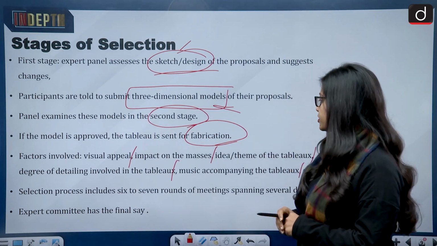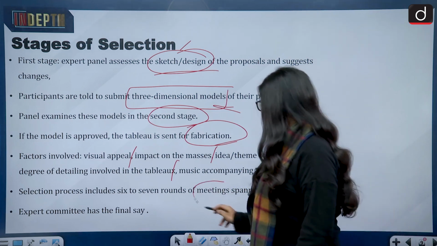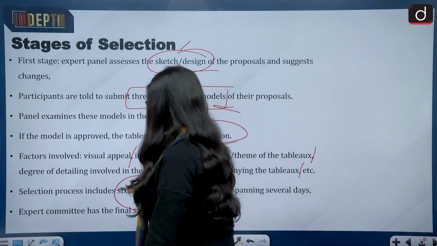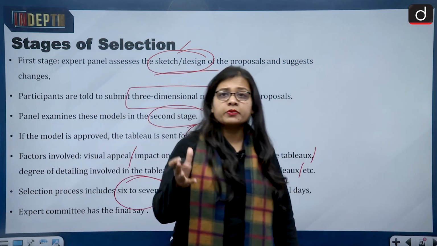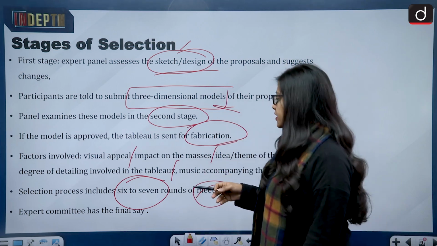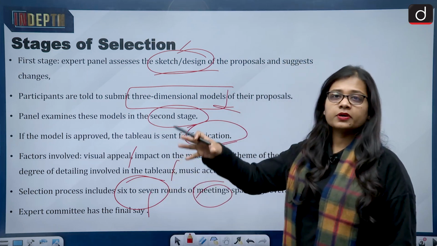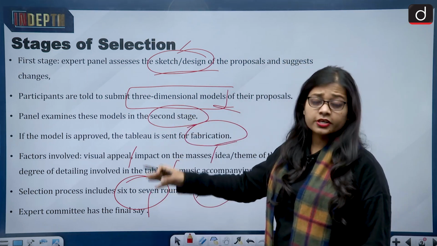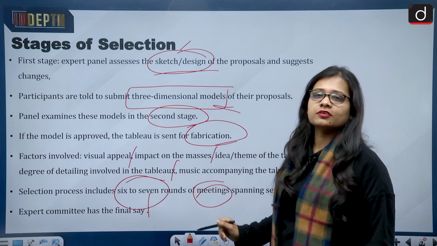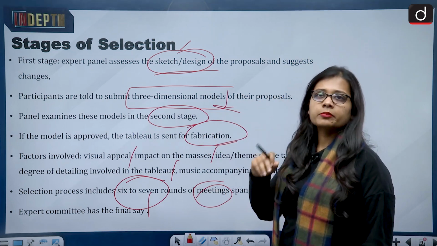Then the selection process includes six to seven rounds of meetings spanning several days. The selection panel itself meets many times before finalizing everything. The expert committee has the final say in everything. And this expert committee is constituted by which ministry? It is the Ministry of Defense. So the overall authority is the Ministry of Defense, then comes the expert committee.